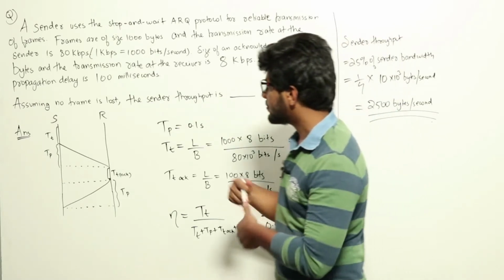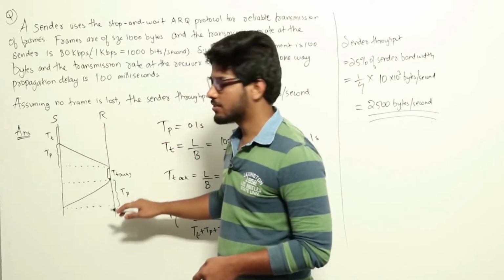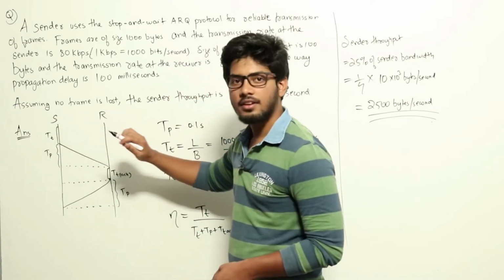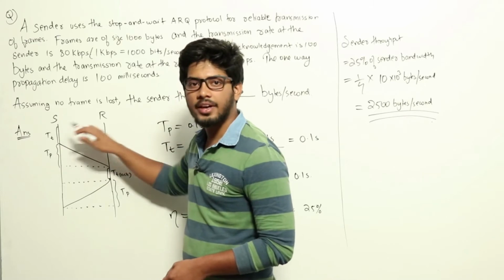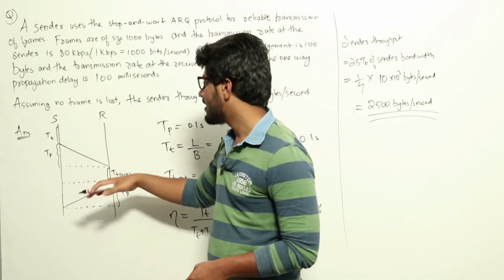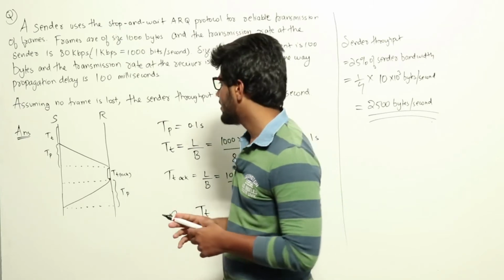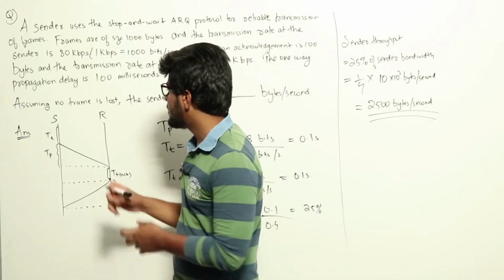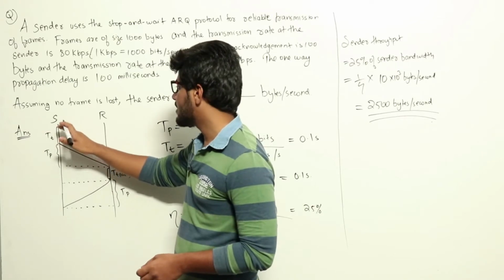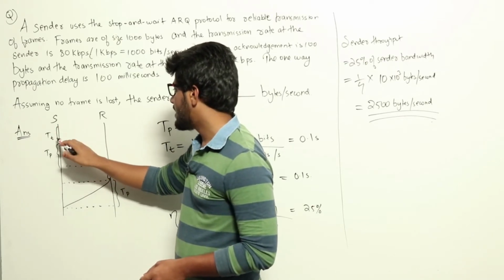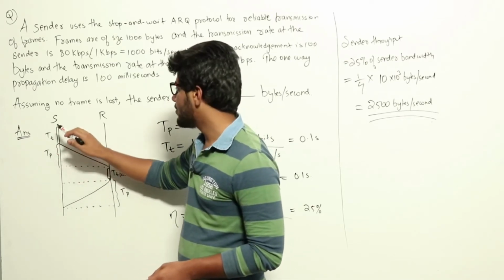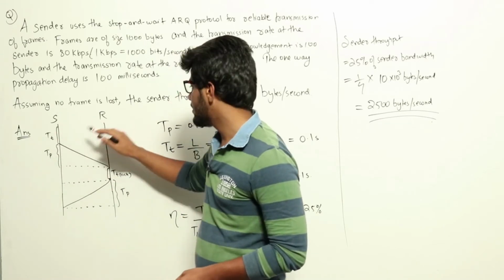So this is how stop and wait protocol looks. If this is a sender and this is a receiver, for sending one packet, it will be sending one packet first and then wait for its acknowledgement and then repeat the same thing again. It will be waiting for acknowledgement for each and every packet. So for the first packet, it will have a transmission delay at the sender for sending the packet, and then it will have a propagation delay. That's the time taken for the packet to reach from the sender to the receiver.